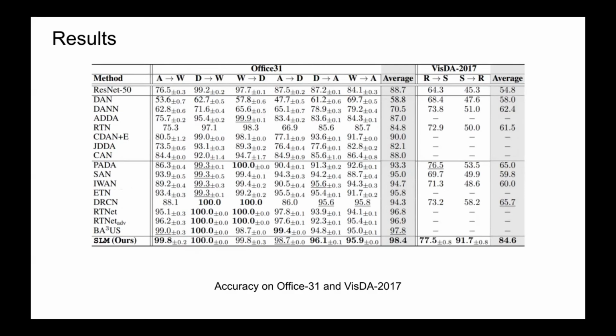Coming to the results, the upper half shows performance by UDA methods, while the bottom half shows methods specifically designed for PDA. As can be seen, UDA methods underperform and are vulnerable to negative transfer. One of the most recent UDA methods gives a mere accuracy of 88% on Office 31, while the recent PDA method BA3US obtains an accuracy of 97.8%.